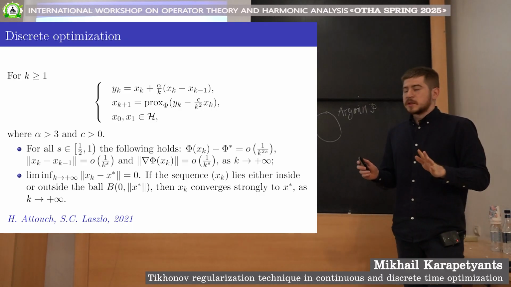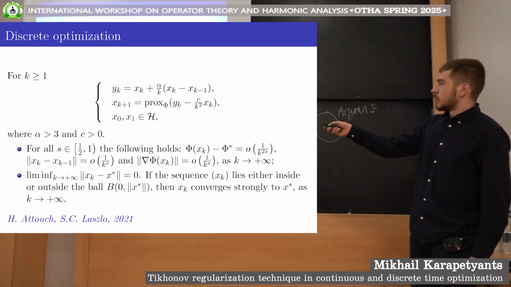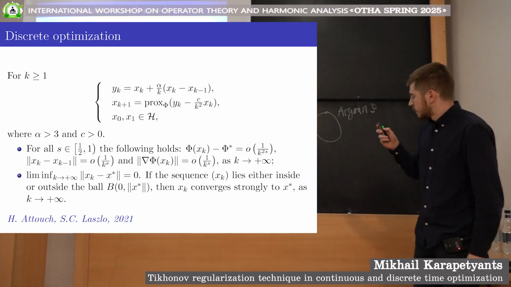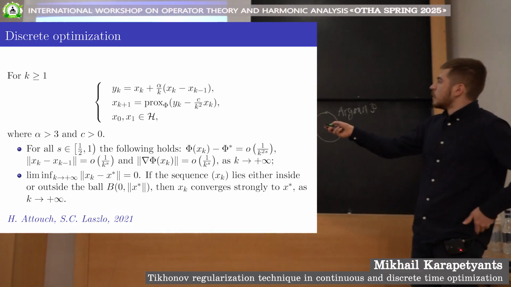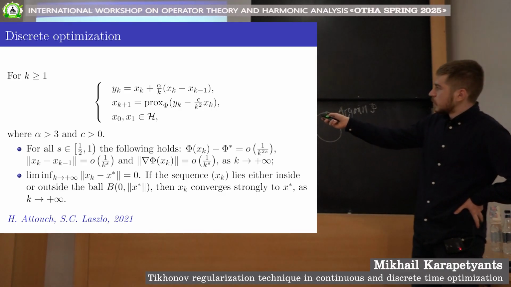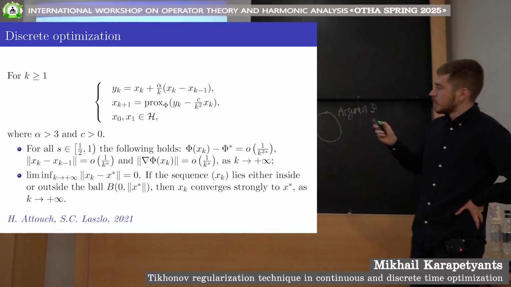But first, a bit of history. What was done before? As I said, there were plenty of proximal point algorithms in such a form, for instance, this one. First of all, this is a proximal point algorithm, so the next step is updated using the proximal point operator.